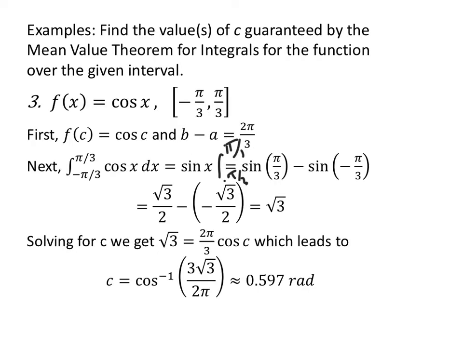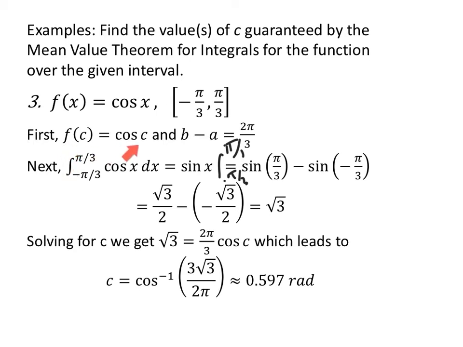Finding the value of c, guaranteed by the mean value theorem for integrals, when f of x equals cosine of x, over the interval from negative pi over 3 to pi over 3. Do not just see, hey, look, that interval's nice, let's just call it 0. That's not the way it works. Special things have to happen with the function before the antiderivative is 0, so don't get in that habit. You have to know that it's an odd function before we can do that.